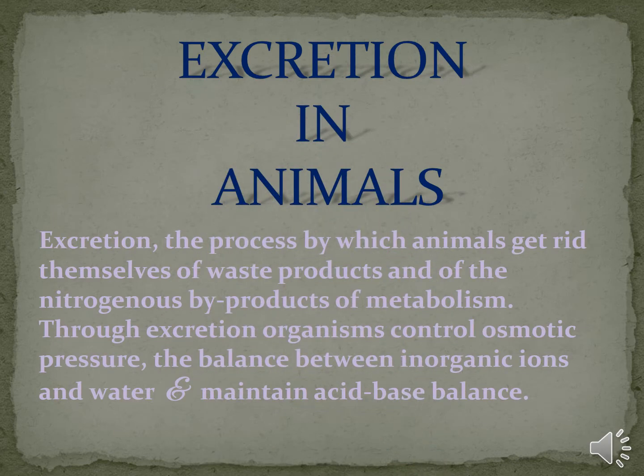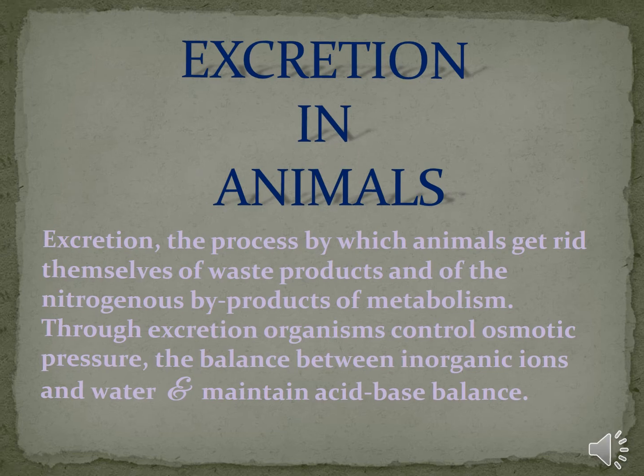Here we are going to discuss excretion in animals. Excretion is the process by which animals get rid of waste products and the nitrogenous byproducts of metabolism. Through excretion, organisms control osmotic pressure, the balance between inorganic ions and water, and maintain acid-base balance.